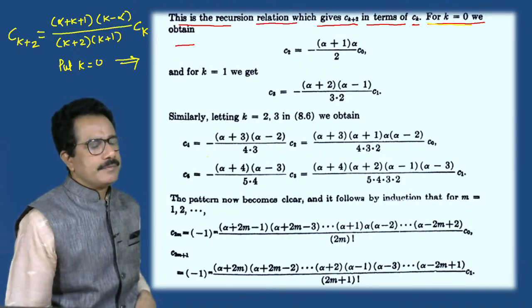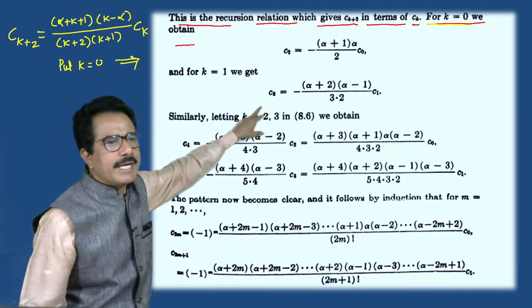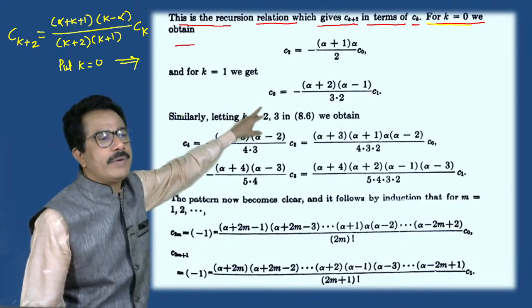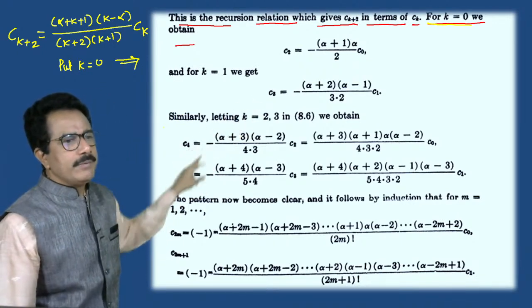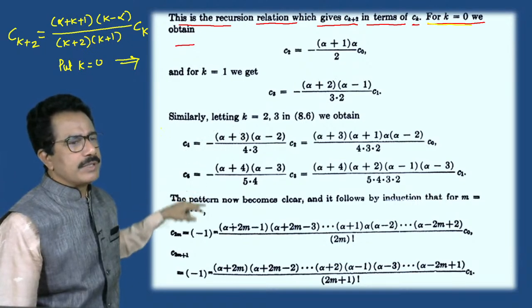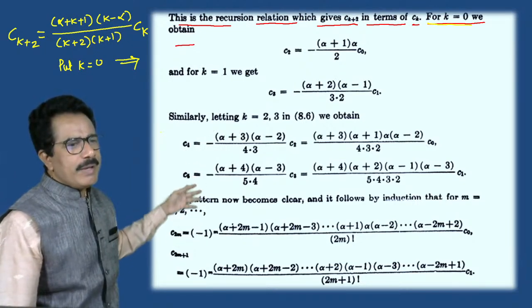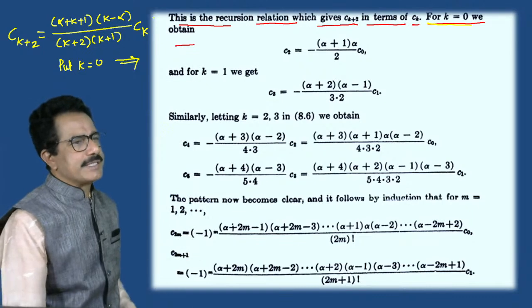Okay, now similarly we can write C3 if we put k equals 1, then we get C3; if we put k equals 2, then we get this; k equals 3, then we get this. In this way we can write 8.6.